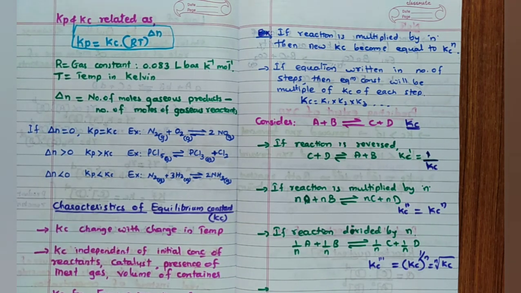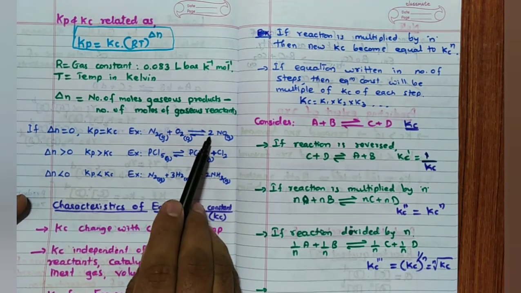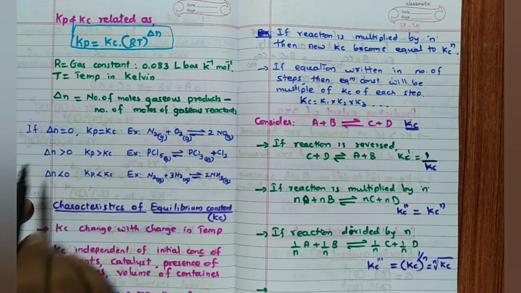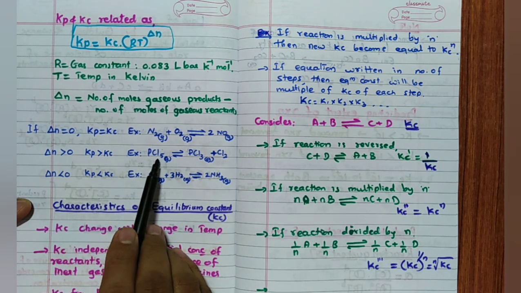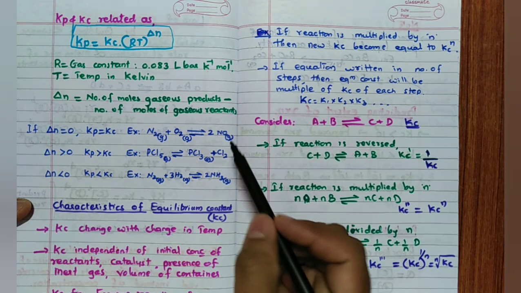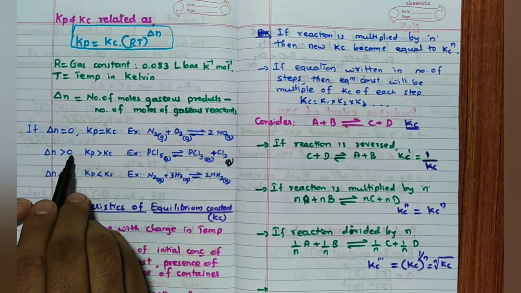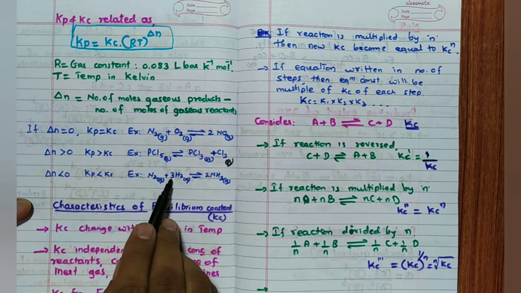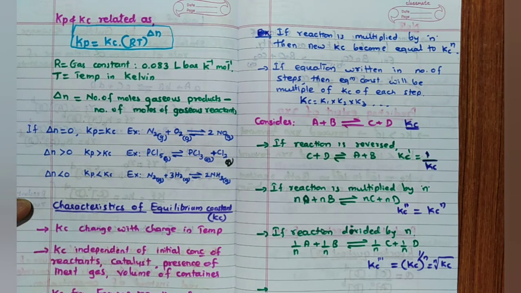If Δn is equal to 0, what is the relation between Kp and Kc? Then Kp is equal to Kc. In this reaction, 2 moles of gaseous products, 1 plus 1, 2, minus 2 is equal to 0, hence Δn is 0. Δn is more than 0: you see PCl5 gas giving PCl3 and Cl2. Here 2 moles of product, and this is also gas, remember, 2 minus 1. So Δn is 1, more than 0, and Kp is more than Kc. Δn less than 0: see, 2 minus 4 here. 3 plus 1 is 4, and 2 minus 4 is equal to minus 2. So Kp is less than Kc, since Δn is less than 0.